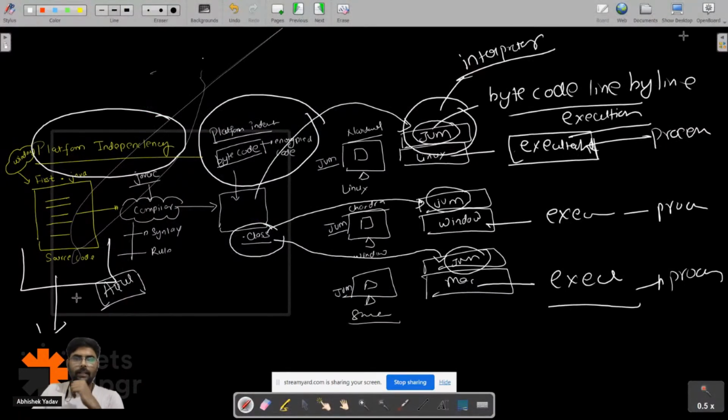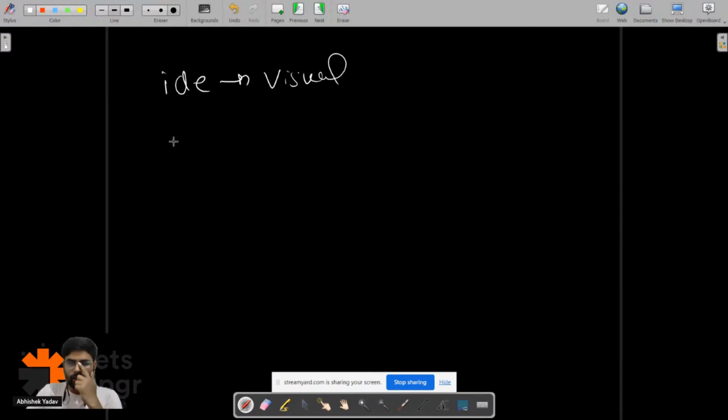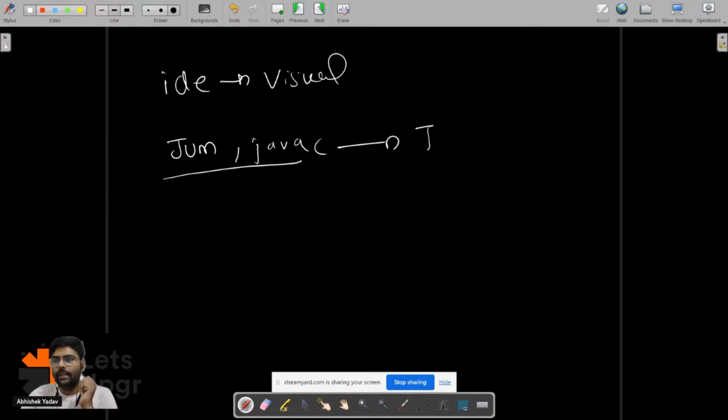We need a software where we can write the source code, right? And that will be your editor or IDE. So here we are using Visual Studio Code, and we need the JVM, okay? We need this javac compiler also. So we need an IDE, that is Visual Studio Code, and we need the Java compiler. For that we are installing JDK.